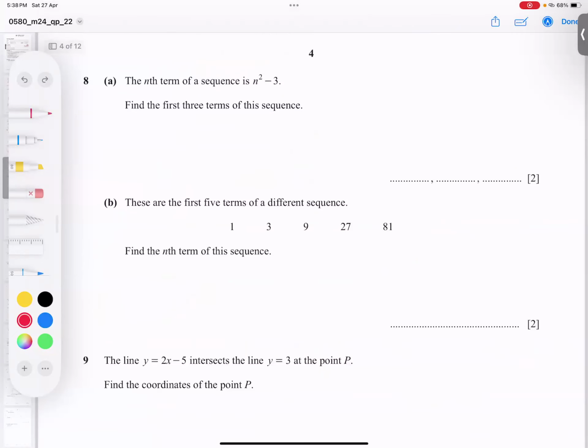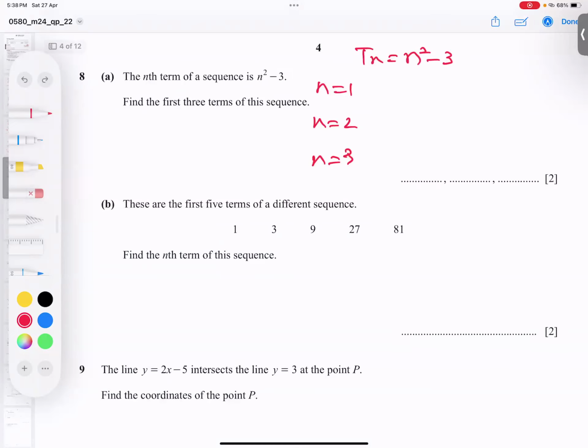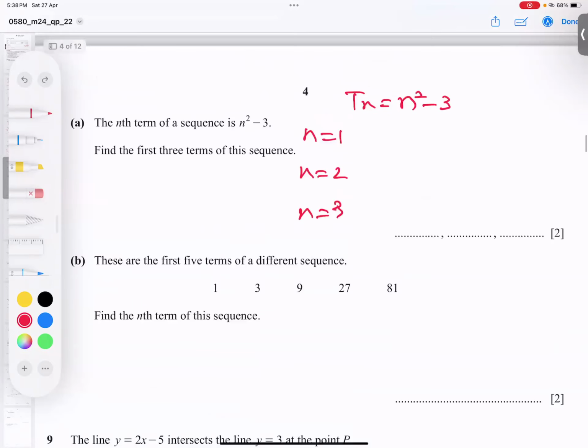Question number 8. The nth term of a sequence is given: Tn equals n to the power 2 minus 3. He's asking for the first 3 terms. So I plug in 1, then 2, then 3.